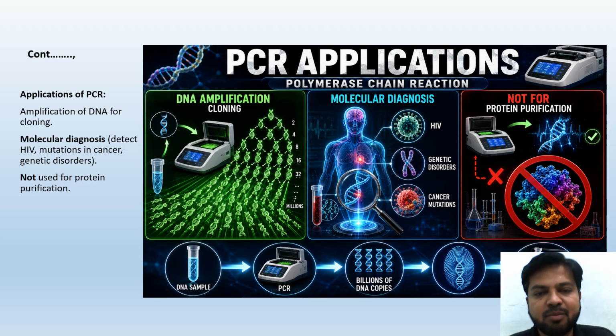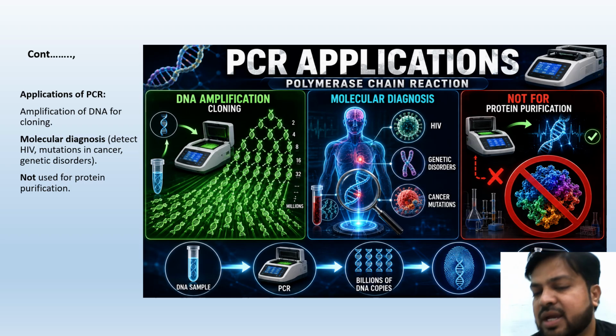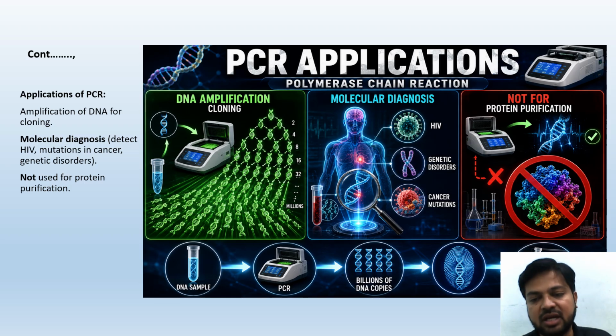Very easy slide here. PCR applications, polymerase chain reaction. It is helpful in DNA amplification, cloning, and molecular diagnosis. For example, if you have to diagnose a disease in a patient: HIV identification, genetic disorders, cancer mutation. These are all diagnosis. Diagnosis means identifying the disease by a lab process. And it is not used for protein purification. Remember that. These are the applications of PCR.